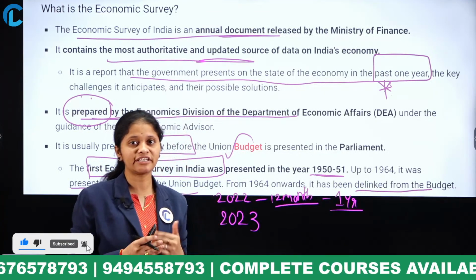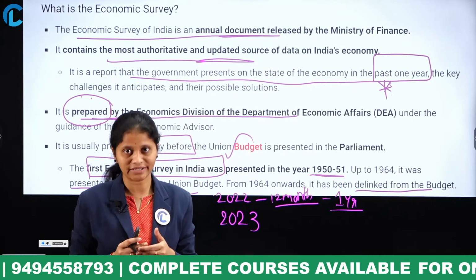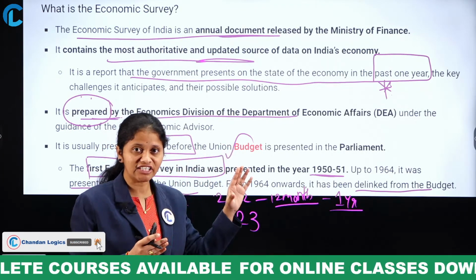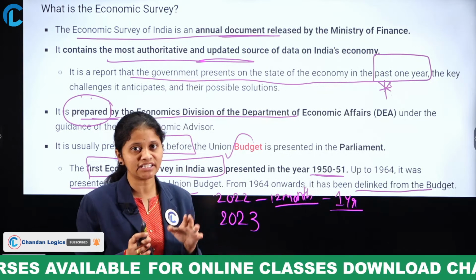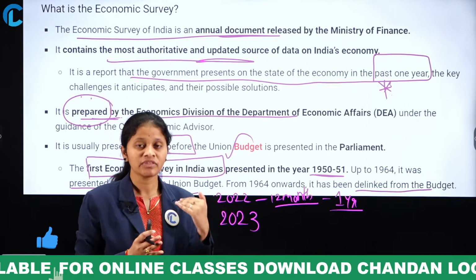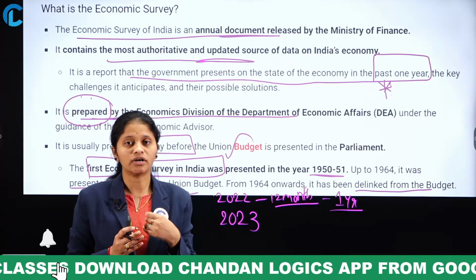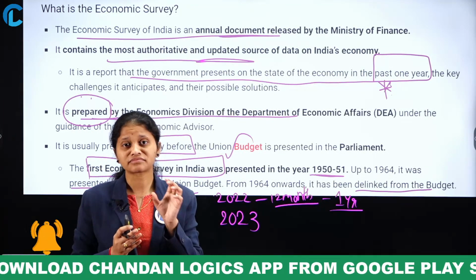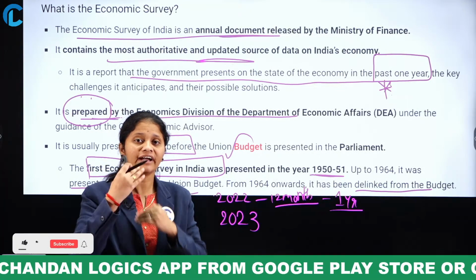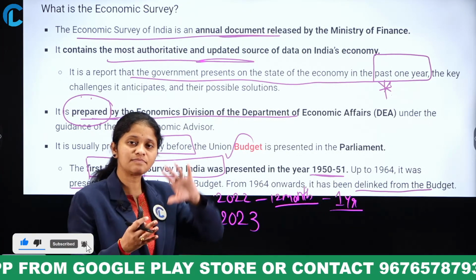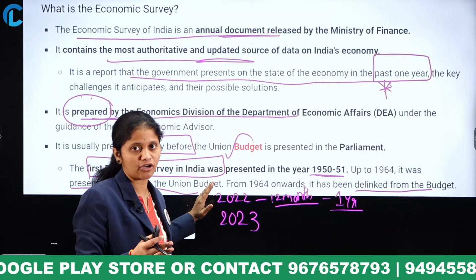Now let me explain what is meant by a budget. So here the economic survey is the past 1 year's developments and data presented in a document. Then the budget is also a document of Indian economy data that is actually planned for the next upcoming 1 year, that is, for the future. Whatever has been done in the past, that is the economic survey.